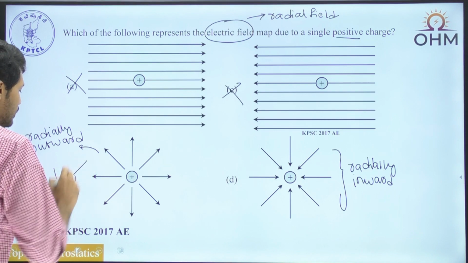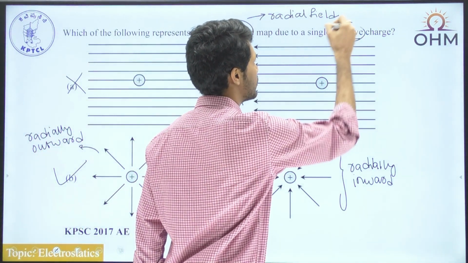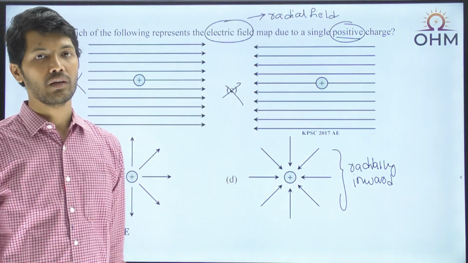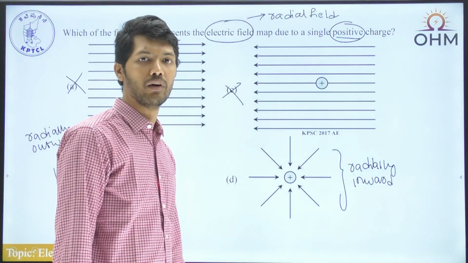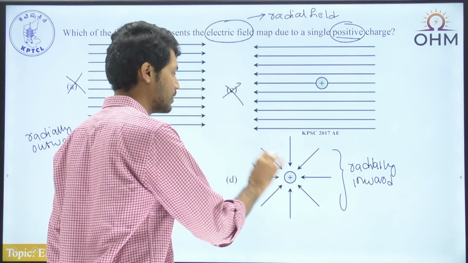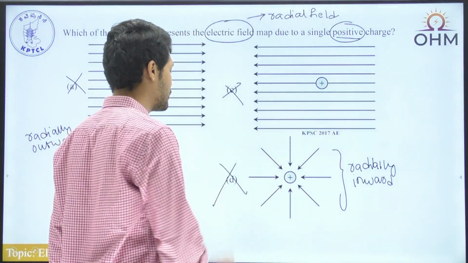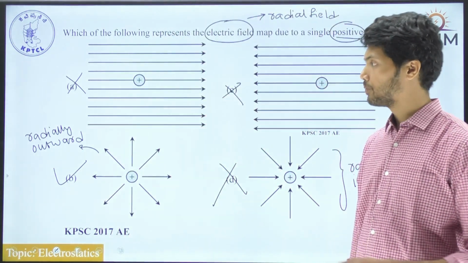And hence answer B is the correct answer for the given case, because the charge given to us is positive charge. If the charge given is negative, in that case D would have been the correct answer. So even though these are the directions of field lines for charges, since the question is about positive charge, this D option is also the wrong option.